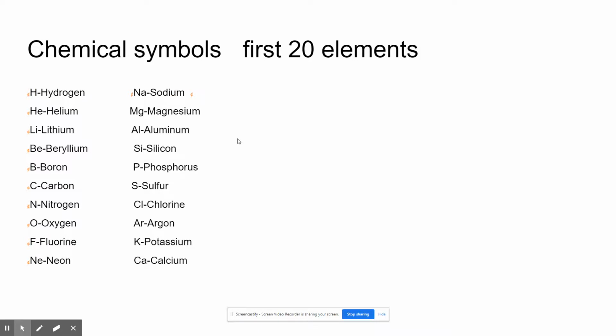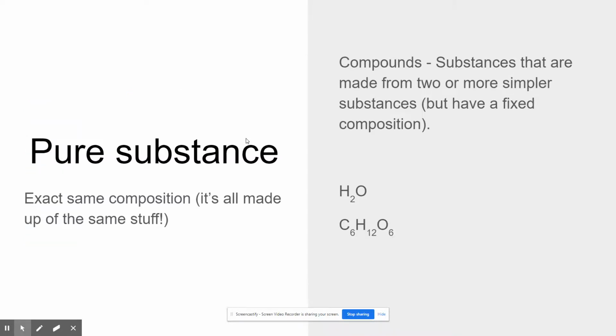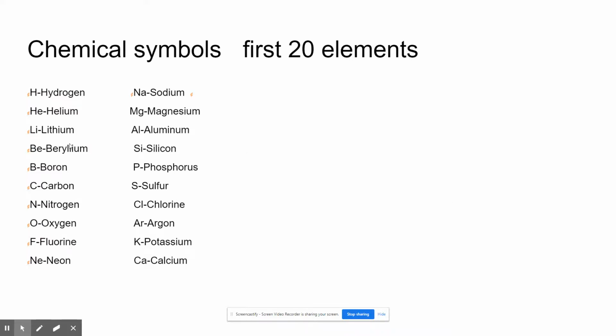All right, an element is when everything is the exact same. It's all one substance. So all hydrogen atoms just have 1 proton, no neutrons, one electron. So it's all the same.